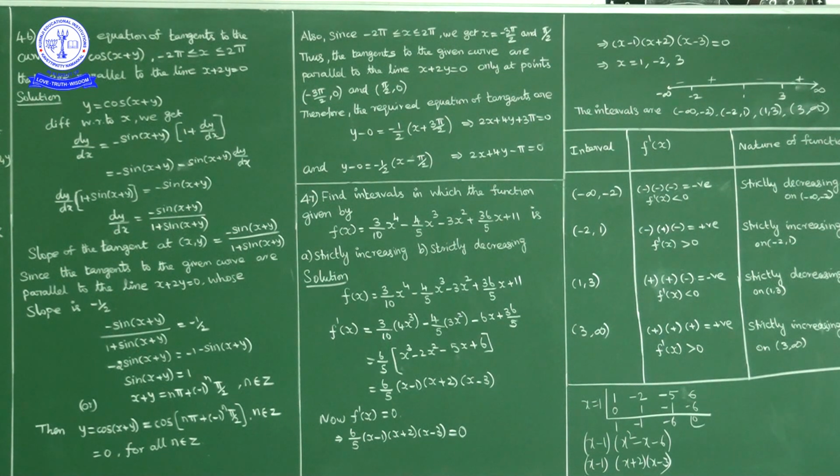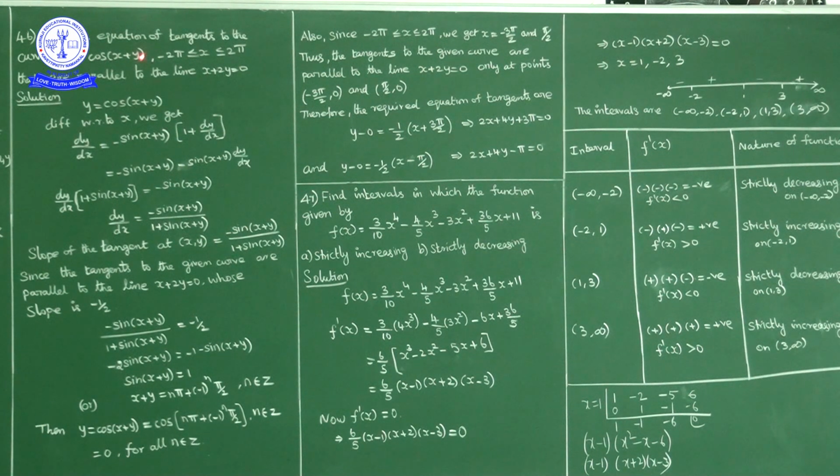Sin theta is equal to 1 means theta is equal to n pi plus minus 1 whole power n into pi by 2. That is the condition. So x plus y is equal to n pi plus minus 1 whole power n into pi by 2. Okay, this is the condition.